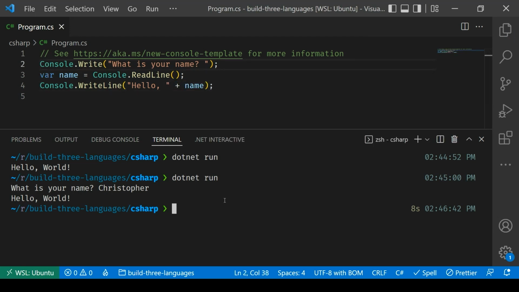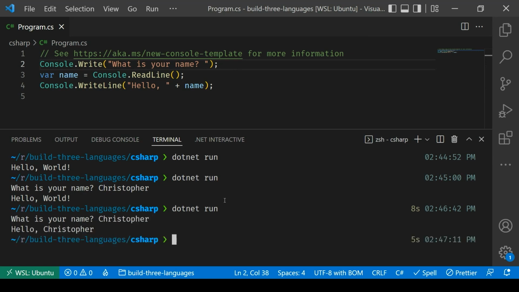There you go. I did that on purpose because I want you to see that not every developer is perfect, that we all make mistakes. So I did that on purpose. That's my story, and I'm sticking to it. All right, let's do this one more time. .NET run, what is your name? And Christopher, hit enter, and now it prints out, hello, Christopher.